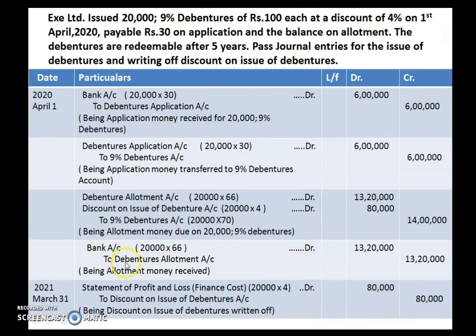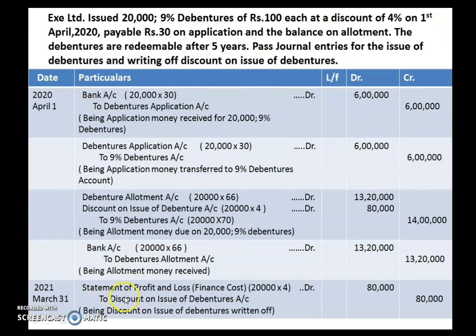Now receiving the money for allotment. Bank account debited to debenture allotment account. So at the time of allotment, how much money are we getting? 66. So 20,000 into 66, that means 13,20,000 is the money you received after deducting the discount.